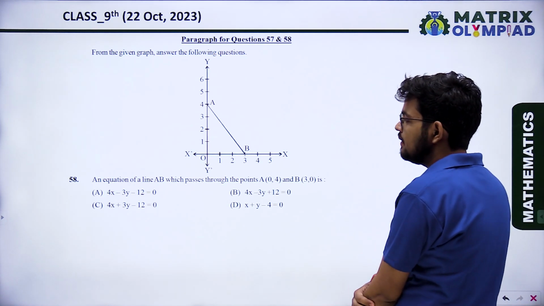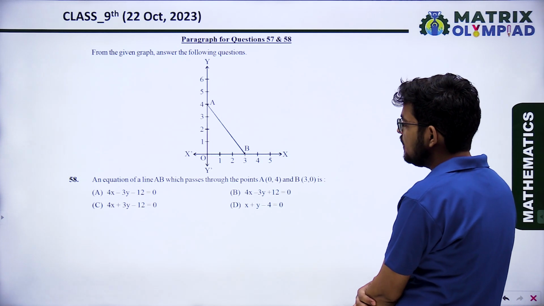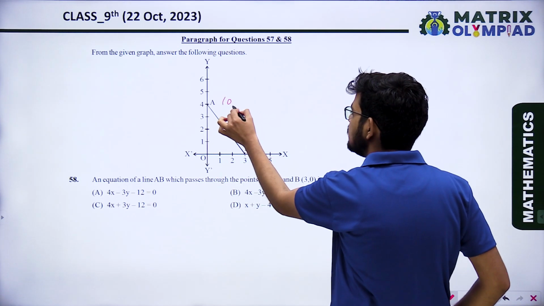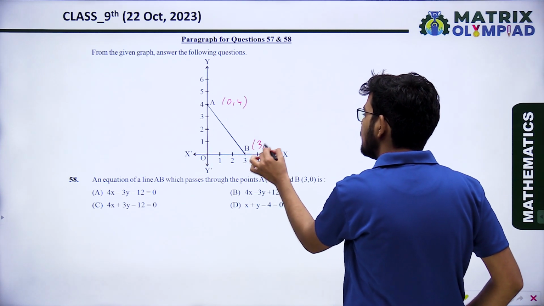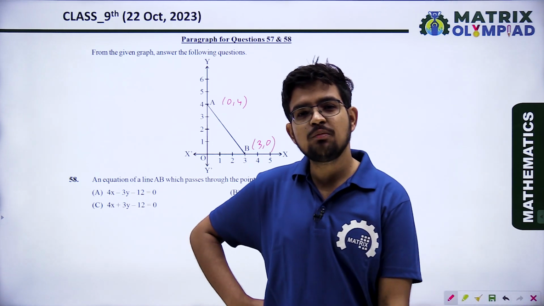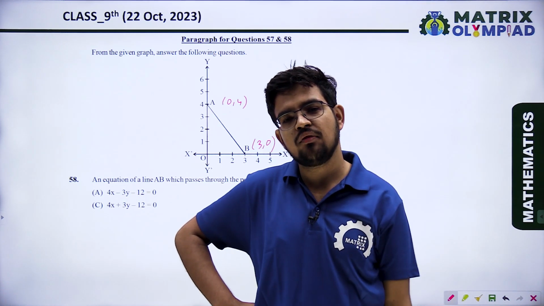Equation of a line which passes through the points (0, 4) and (3, 0). We have to find the equation of that line. If a line is passing through two coordinates, we can find the equation.